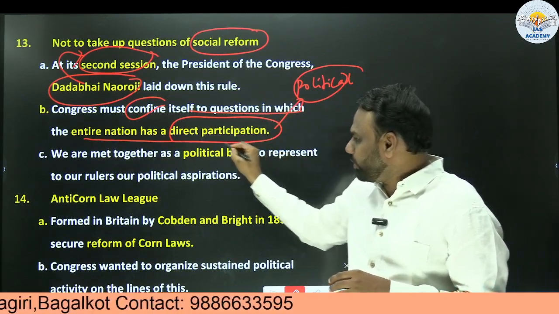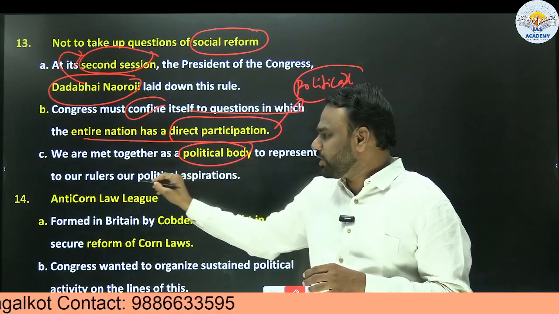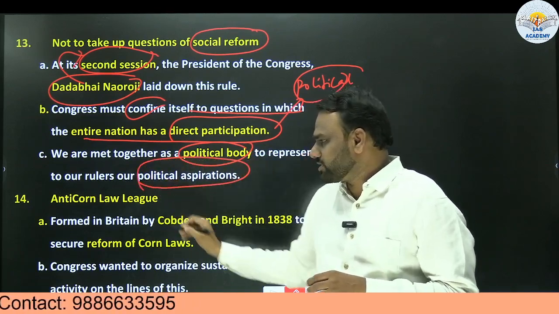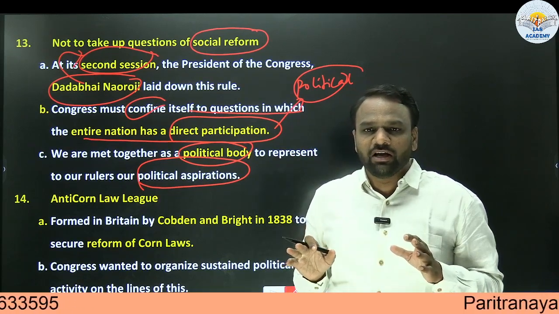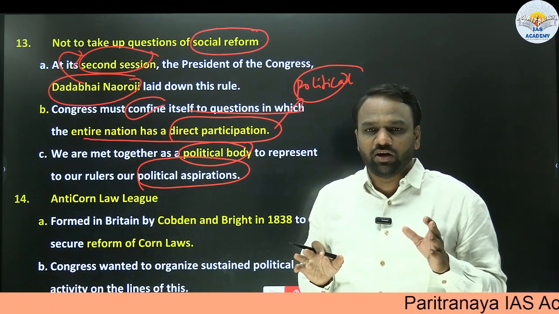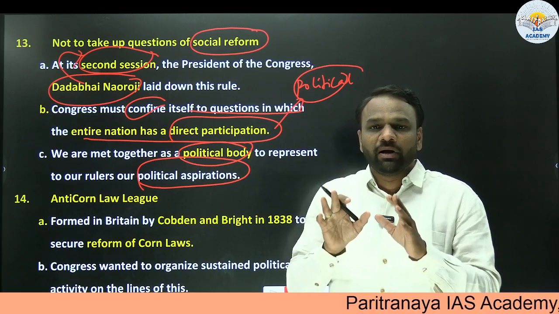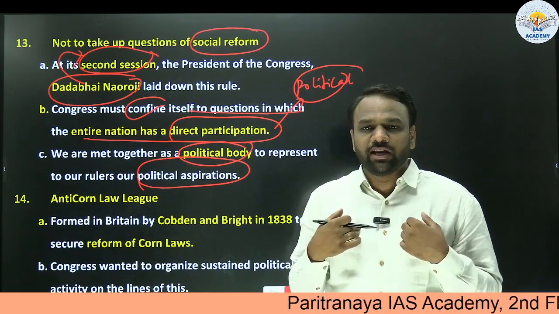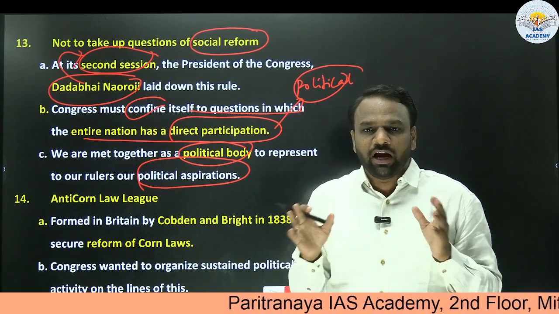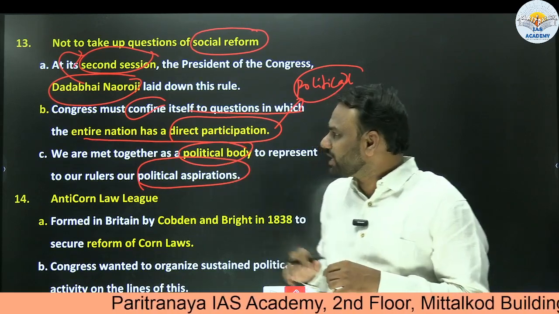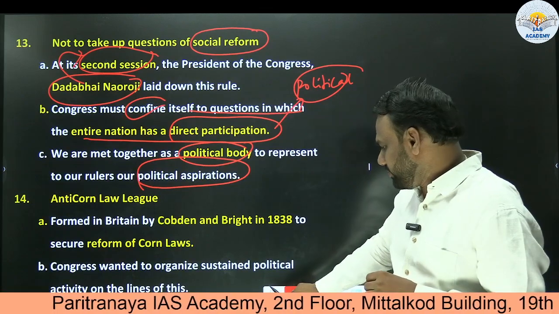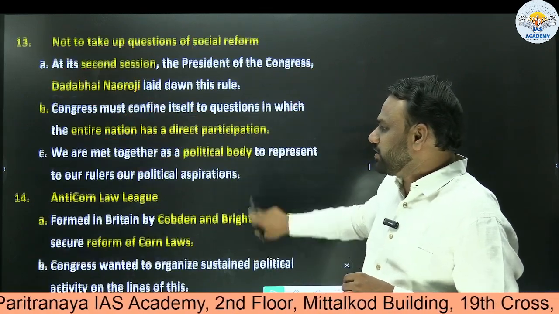We are met together as a political body to represent to our rulers our political aspirations. So when we present ourselves to the Britishers, we will not be presenting our problems related to social things, but rather our political aspirations. And our political aspiration is we want to get freed and we want to rule ourselves. We want to create a sovereign country. This was declared by Dadabhai Naoroji in the second session of the Indian National Congress.